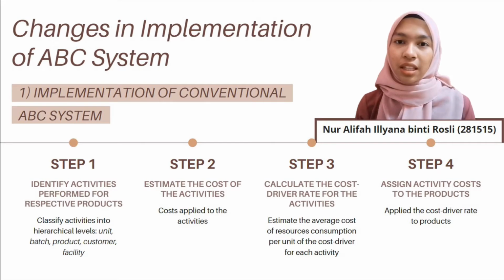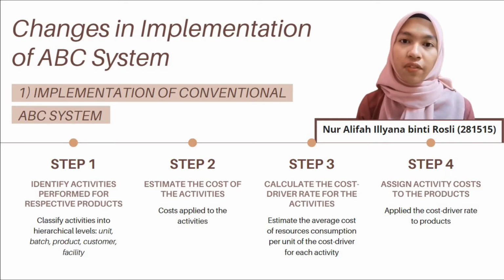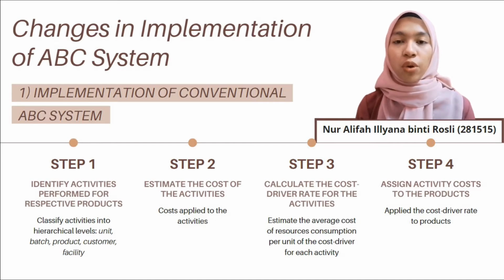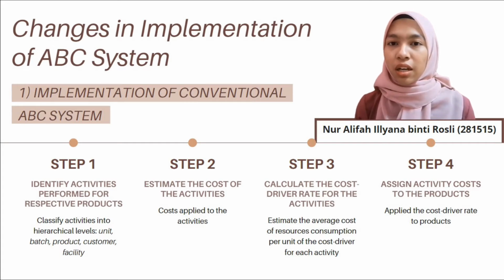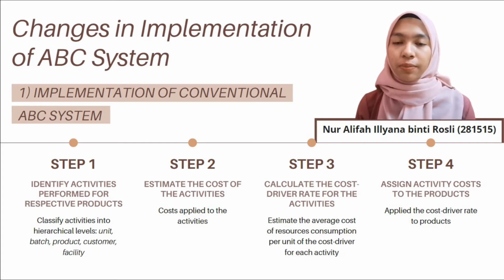The first step of the method is identifying and classifying activities related to the products. Various approaches such as interview, survey, observation, or recycling approach could be employed to identify those activities. Following that, the activities should be categorized into their hierarchical level of cost based on whether they are at the unit, batch, customer, or facility level. The second step is estimating and applying the cost of resources consumed by the respective activities.